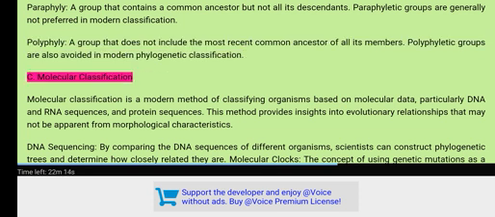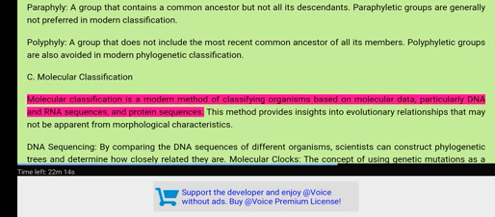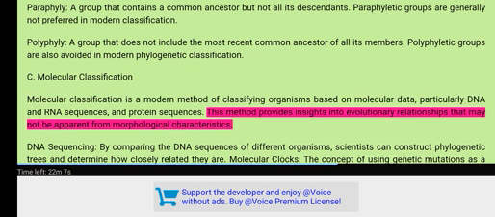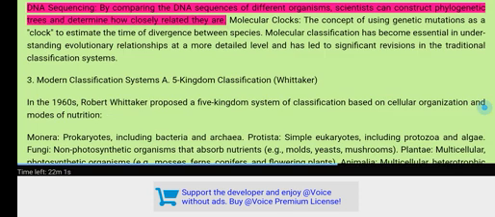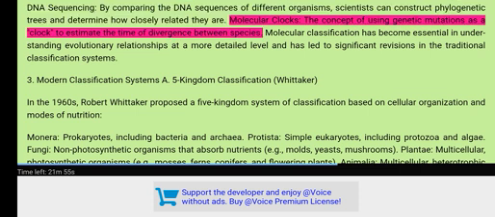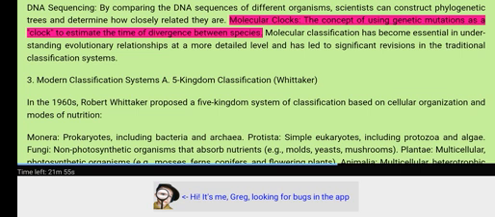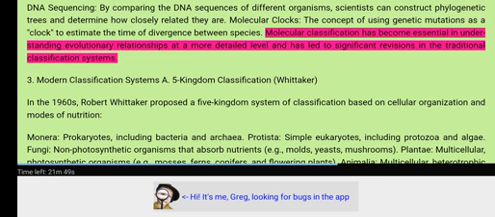C. Molecular classification. Molecular classification is a modern method of classifying organisms based on molecular data, particularly DNA and RNA sequences, and protein sequences. This method provides insights into evolutionary relationships that may not be apparent from morphological characteristics. DNA sequencing: by comparing the DNA sequences of different organisms, scientists can construct phylogenetic trees and determine how closely related they are. Molecular clocks: the concept of using genetic mutations as a clock to estimate the time of divergence between species. Molecular classification has become essential in understanding evolutionary relationships at a more detailed level and has led to significant revisions in the traditional classification systems.